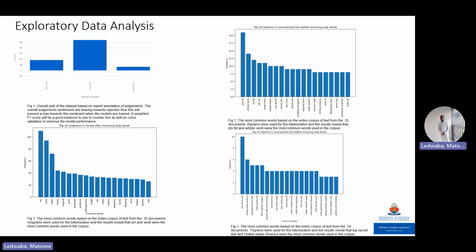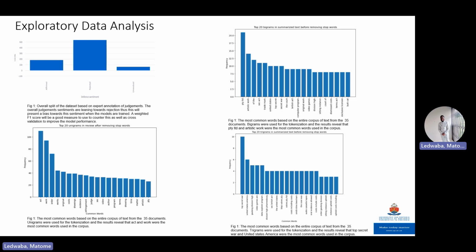we also saw that when we use unigrams, the most common words are act as well as work. And then when we further did bigrams on the corpus, we realized that P2Y LTD and artistic work were also coming up in terms of the overall corpus that we had.